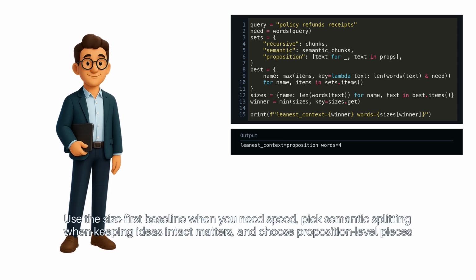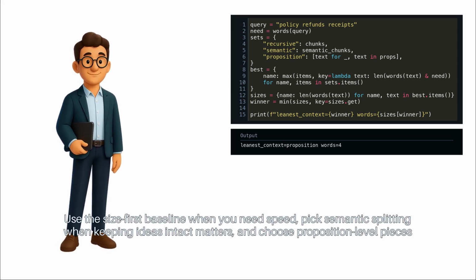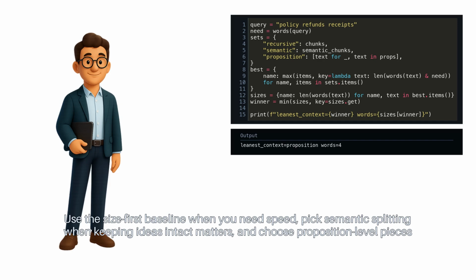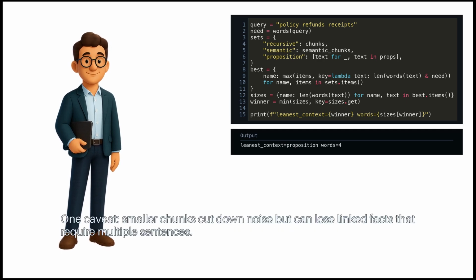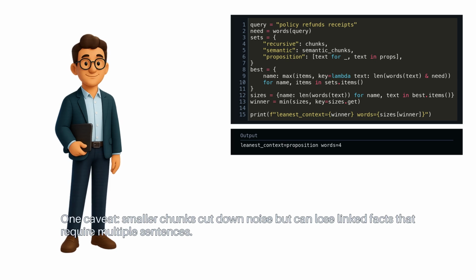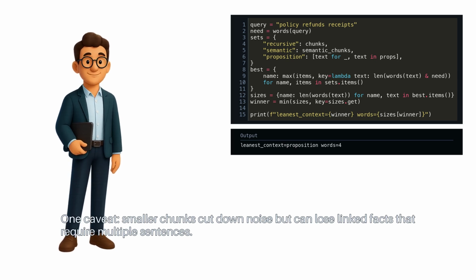Use the size-first baseline when you need speed. Pick semantic splitting when keeping ideas intact matters. And choose proposition-level pieces when you want precise, addressable claims. One caveat: smaller chunks cut down noise, but can lose linked facts that require multiple sentences.